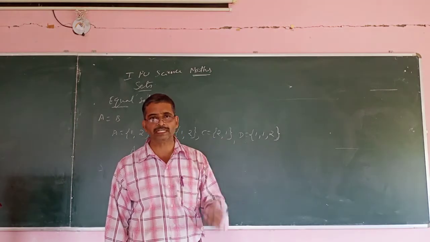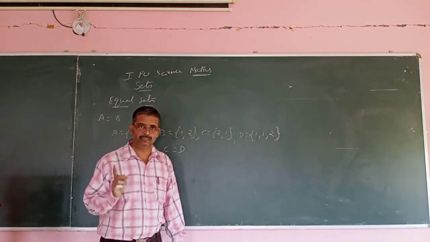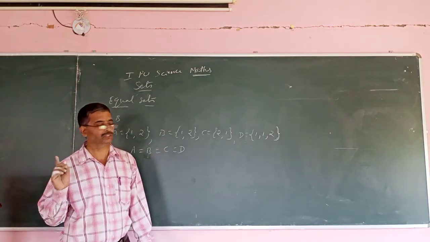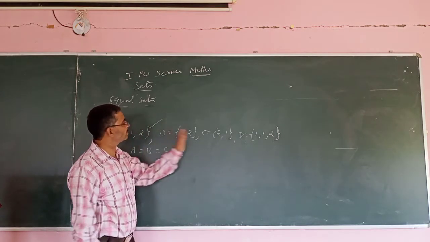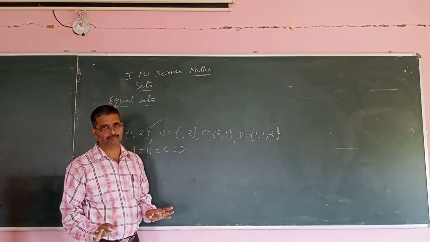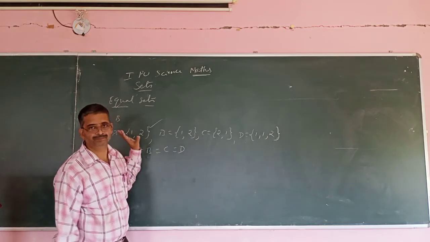If you write it only once, that is enough. If you write it more, it is not wrong. I am not saying it is wrong, but once is enough, because all are one and the same. So that is what are called equal sets.